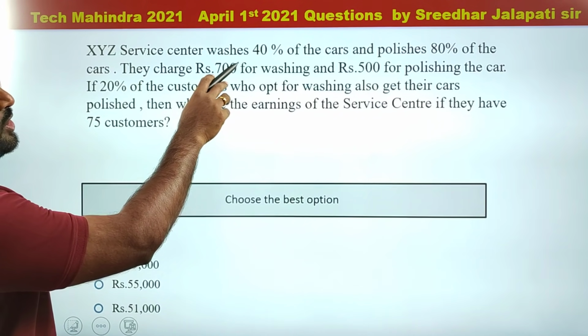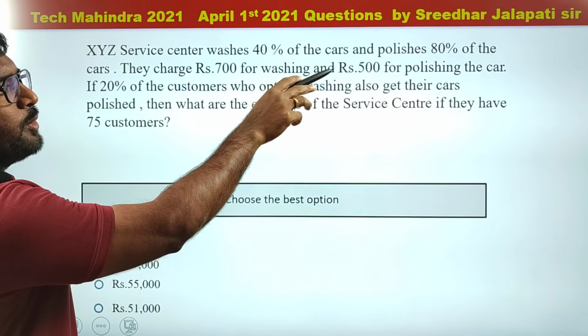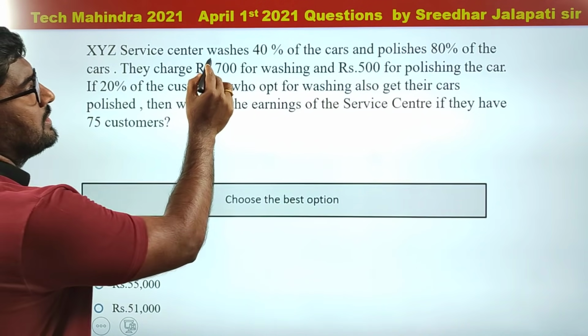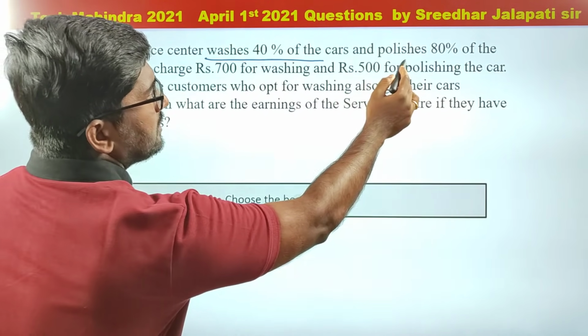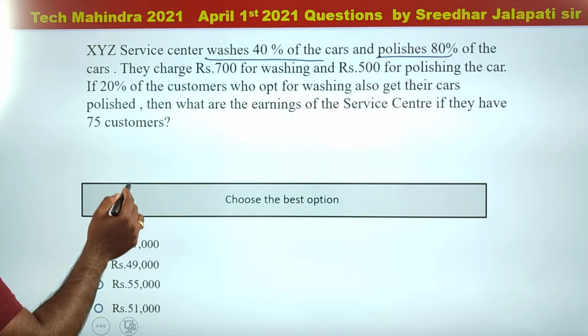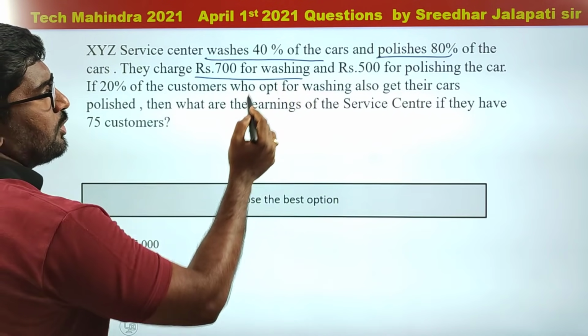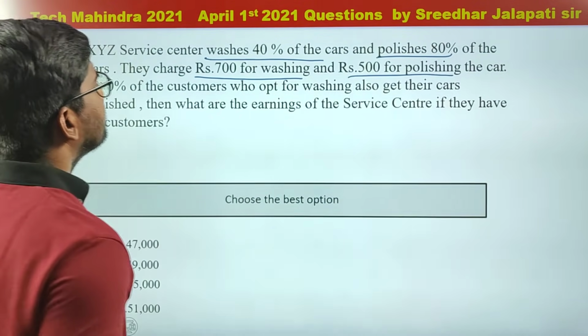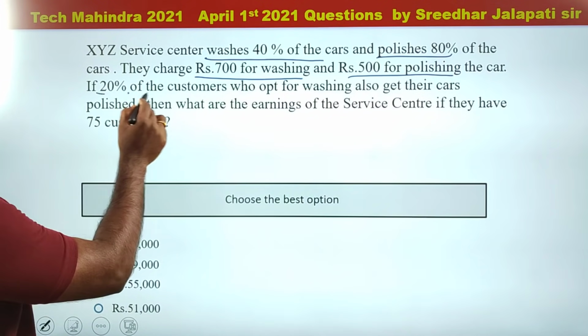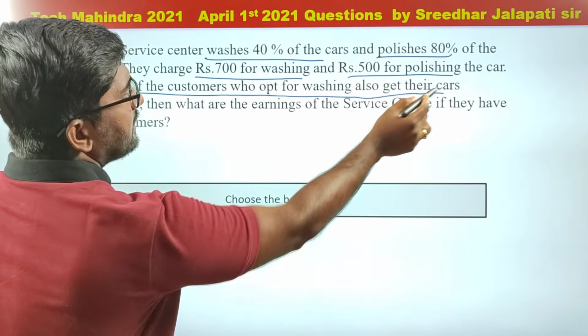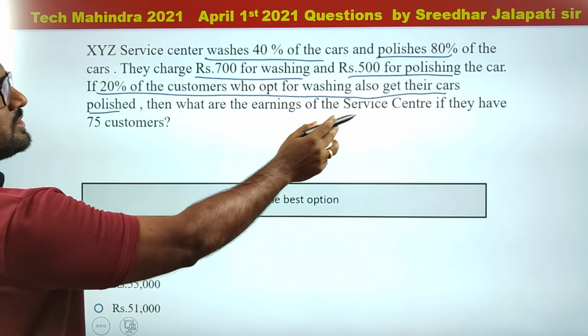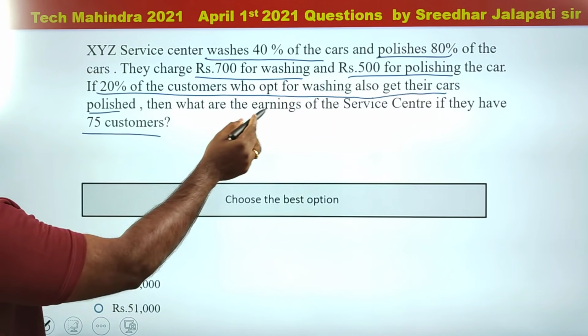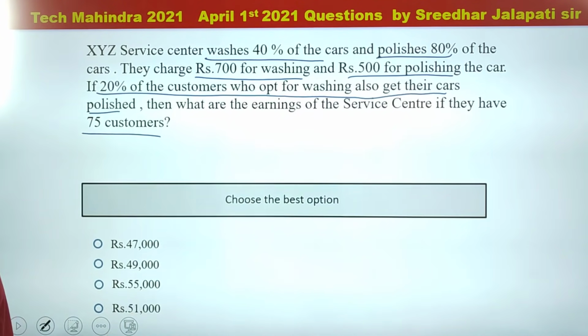XYZ service center washes 40% of the cars and polishes 80% of the cars. They charge rupees 700 for washing and 500 for polishing. If 20% of the customers who opt for washing also get their cars polished, and if the service center has a total of 75 customers, what is the income they are getting by servicing the cars?